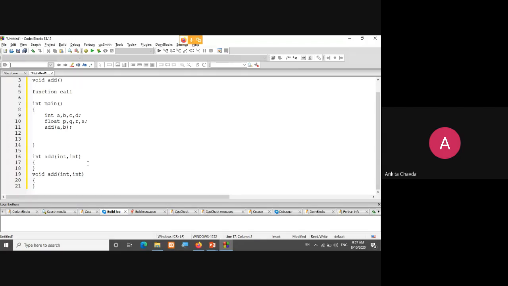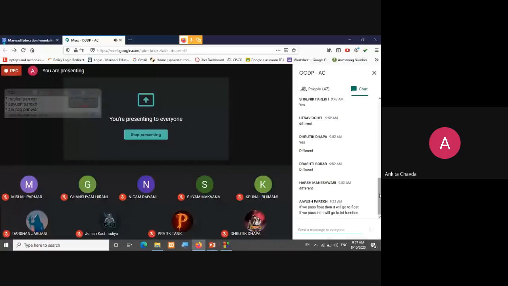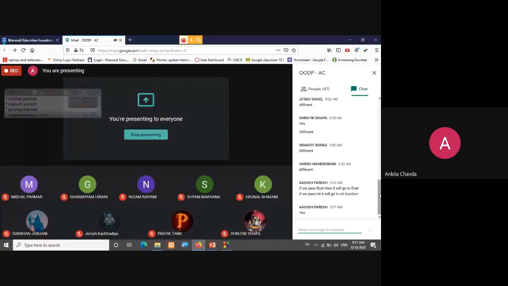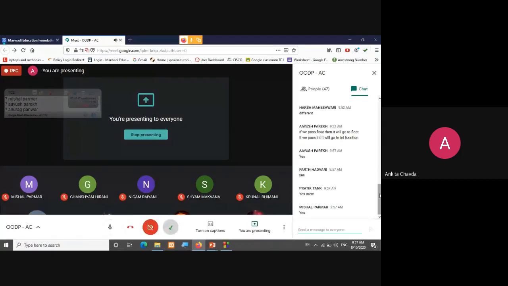I hope now you are getting my point. Yes or no? Because in a 1 mark question I'll give you two functions and ask whether these functions are the same or not. Then you should answer that if it is given like this, these are the same functions. Getting it, yes or no? Yes, Ayush. Fine. Okay.